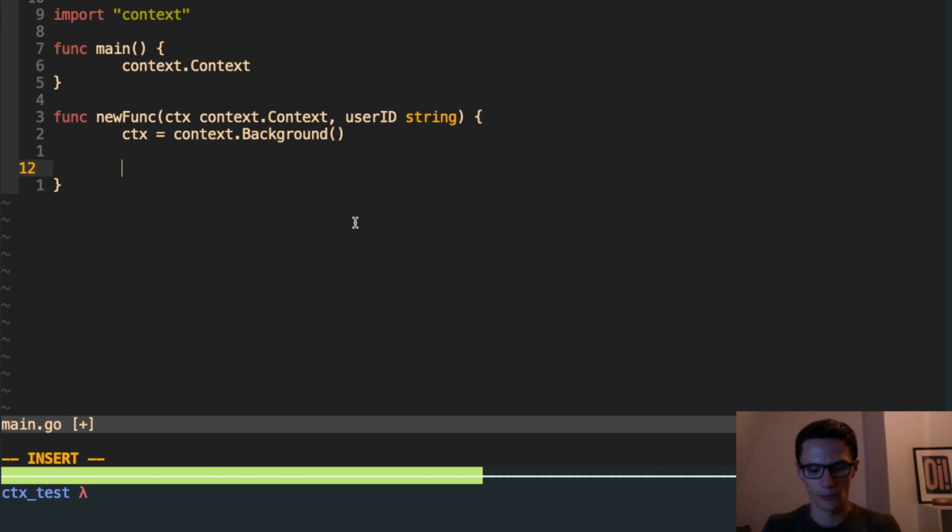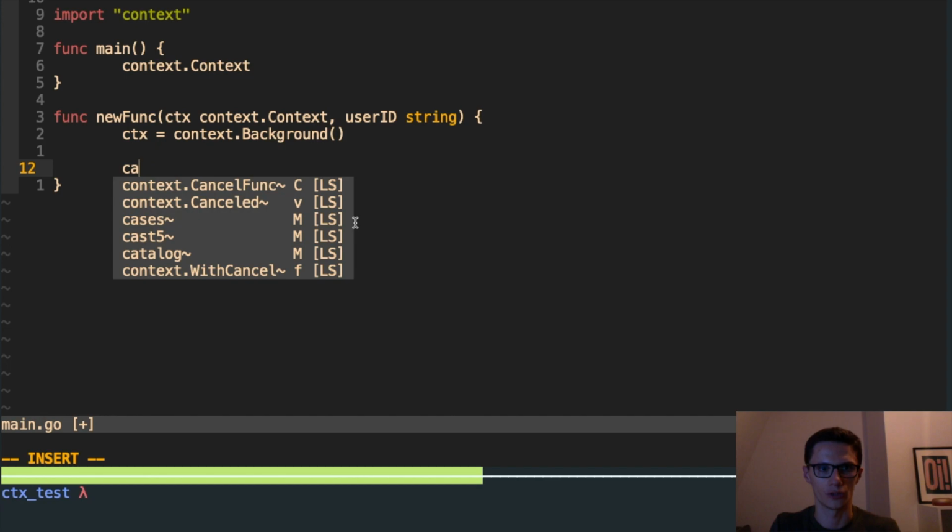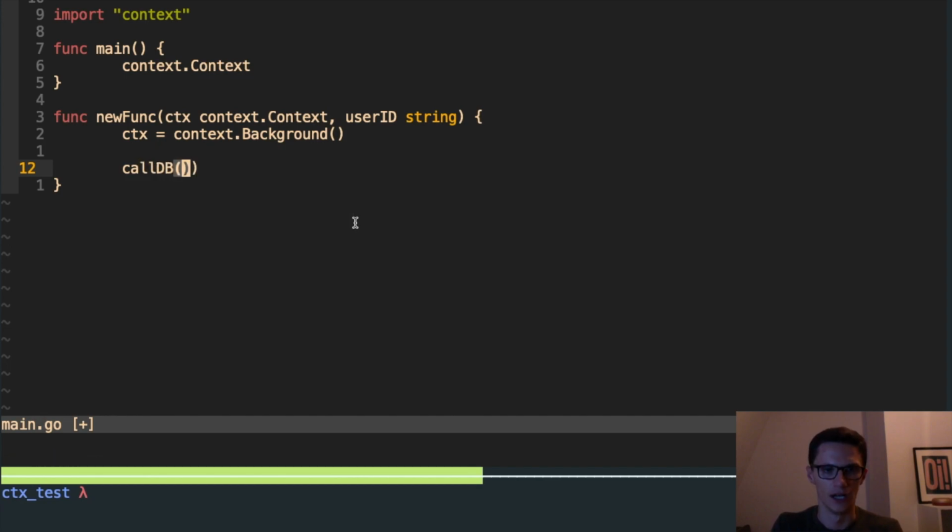So let's, for example, say I'm going to do two things. Let's say do work A, because, for example, I want to call a database. I want to pass in here a context, and then let's say I also want to read a file.